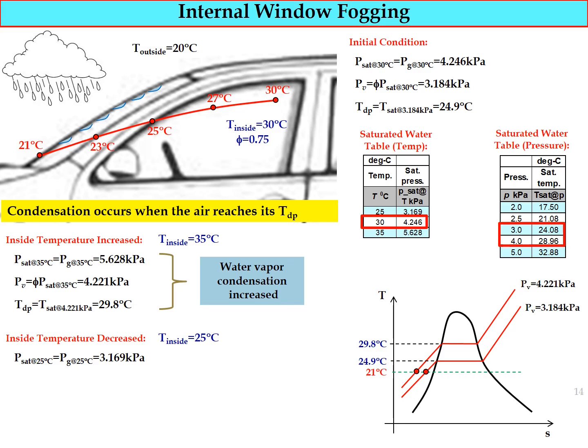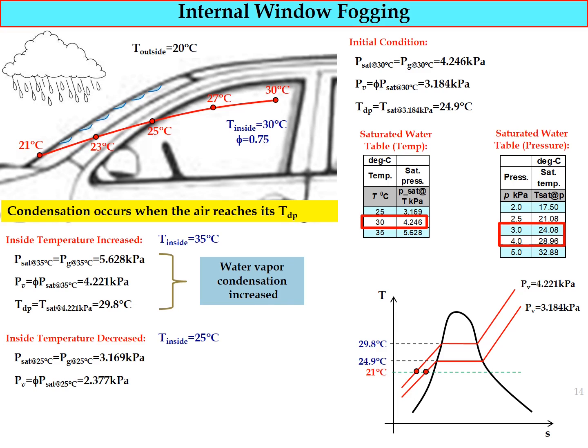And again, we need to recalculate the P saturated. So now at the temperature of 25 degrees Celsius, P saturated at 25 degrees Celsius equal to Pg at 25 degrees Celsius equal to 3.169 kilopascal. So we can obtain this value from the saturated water table.